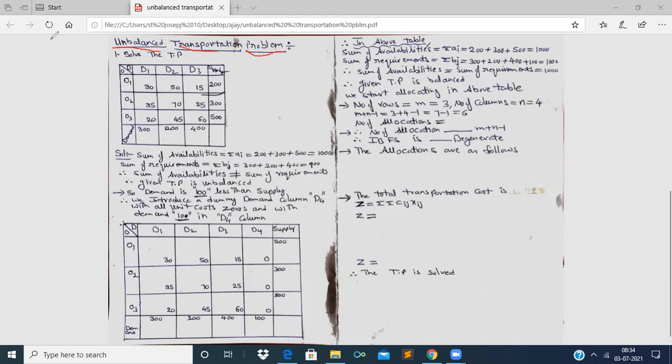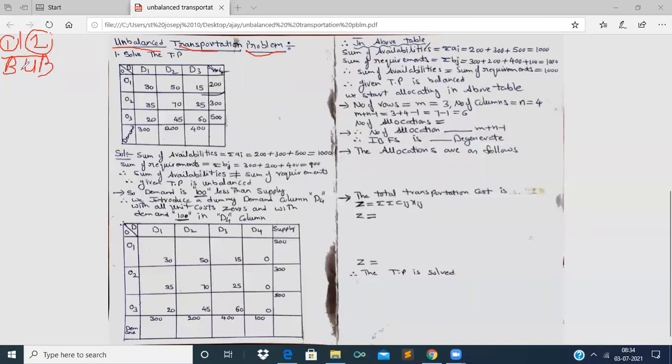So what is the difference between a balanced transportation problem and unbalanced transportation problem? As I have told you in the introduction of transportation problems, the transportation problems are of two types. One is balanced and the other is unbalanced, right?